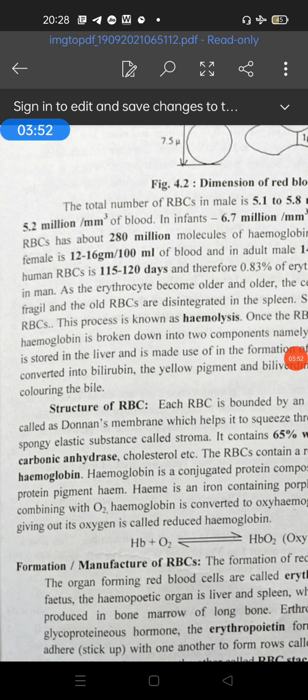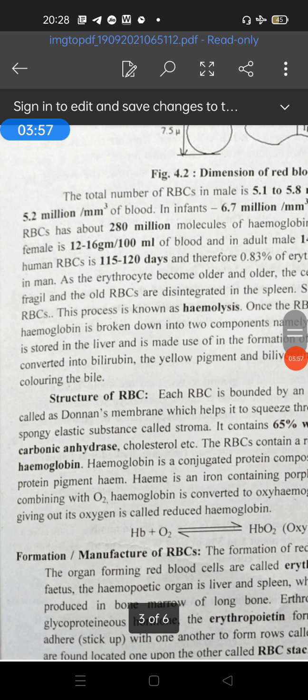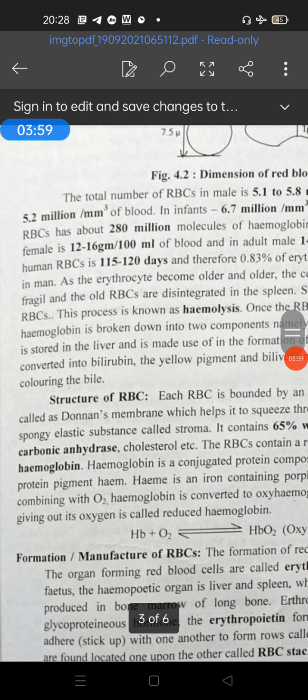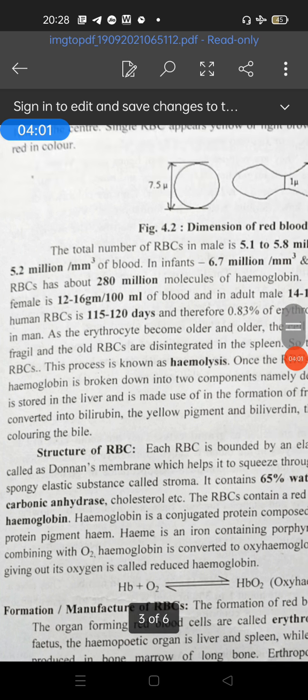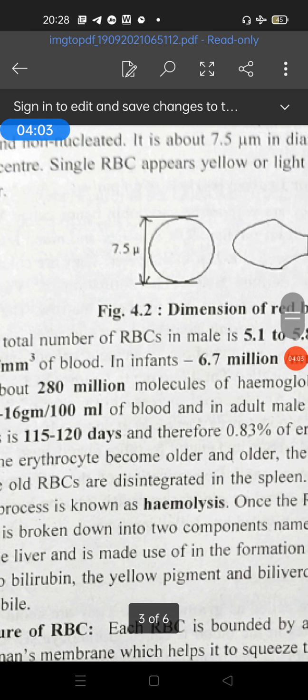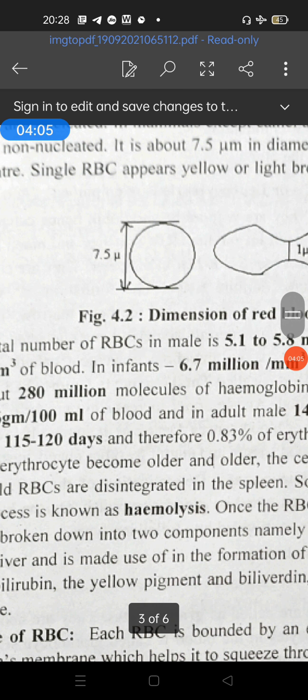Now students, in this lecture we will study erythrocytes or the red blood cells. These erythrocytes are circular, biconcave and enucleated cells. I have used the word enucleated, not non-nucleated. What is the difference between enucleated and non-nucleated? There is a nucleus in RBCs during development, but later it disappears, and therefore they are called enucleated and not non-nucleated.